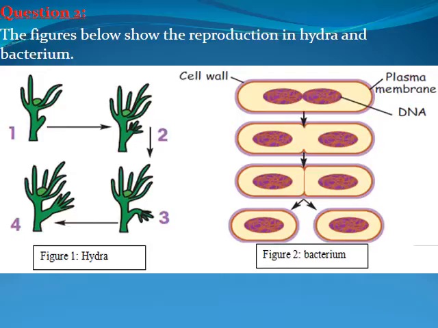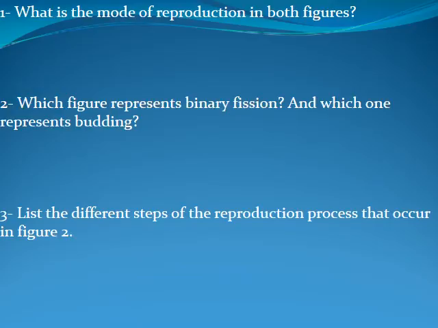The figures below show the reproduction in Hydra and bacterium. Figure 1 represents reproduction in Hydra, and figure 2 represents the reproduction in a bacterium. Question number 1. What is the mode of reproduction in both figures? Asexual reproduction. That's it. Thank you, Heba. Asexual reproduction.